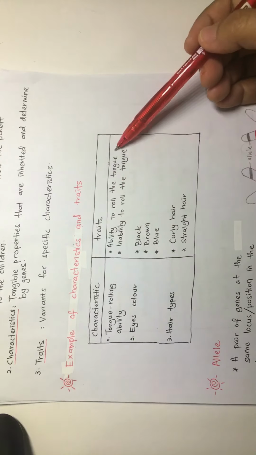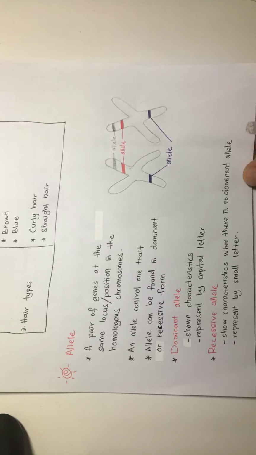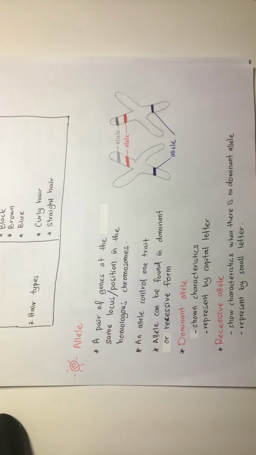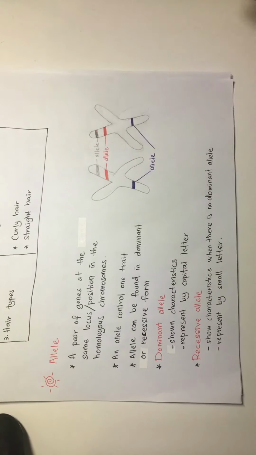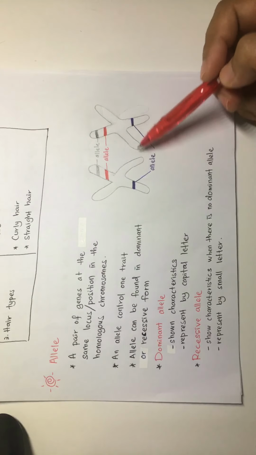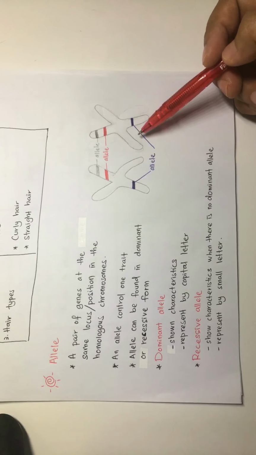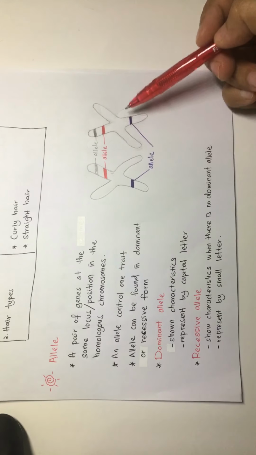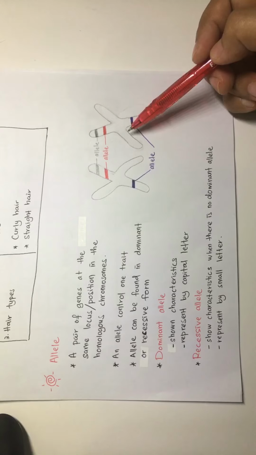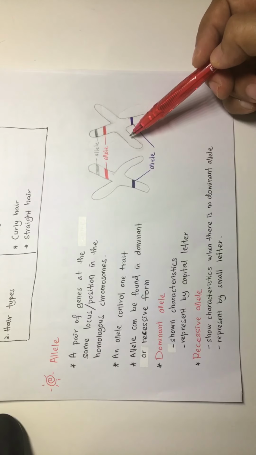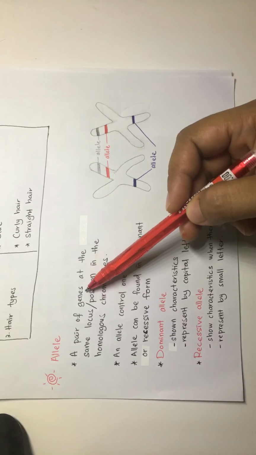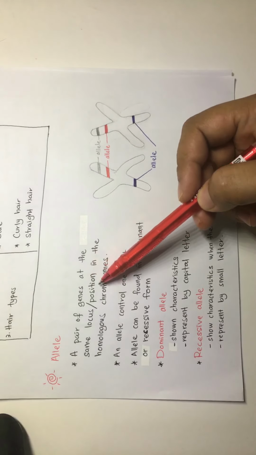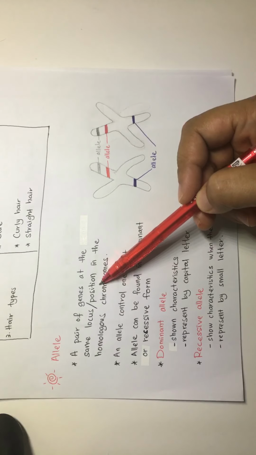Okay, so what is allele? Recall back homologous chromosome. What is that again? Homologous chromosome? Two chromosomes which have same or similar shape and sizes. Okay, let's see here. Teacher have two homologous chromosome, and you can see here these two look like mirror image to each other. Okay, so what is allele? Allele is a pair of genes, means that two genes which is located at the same position.